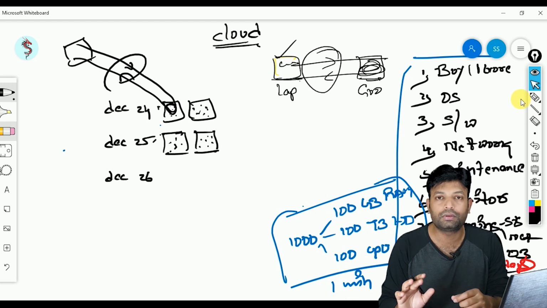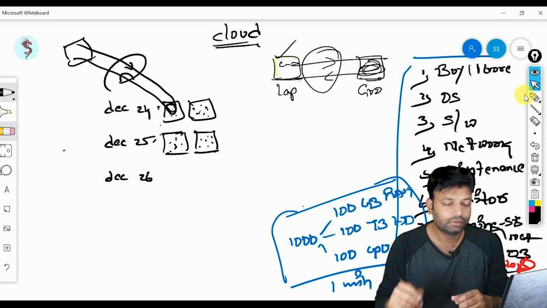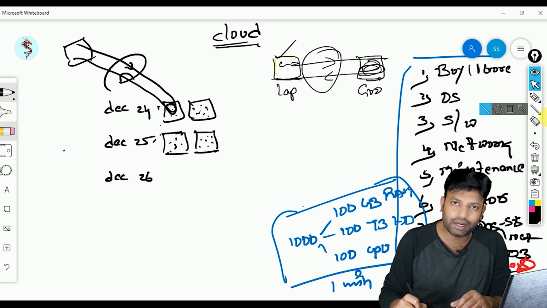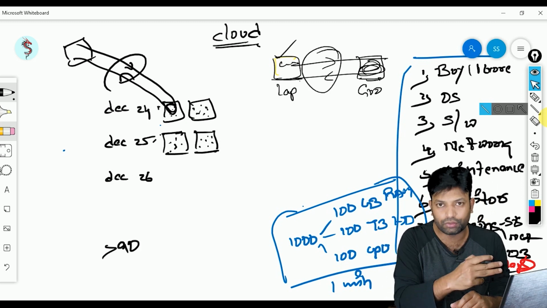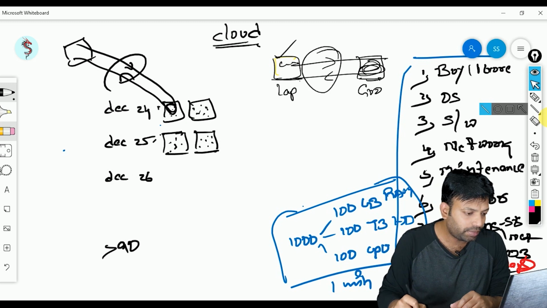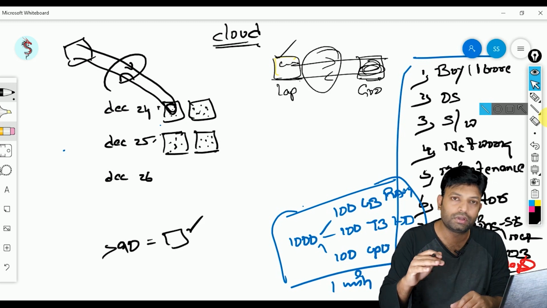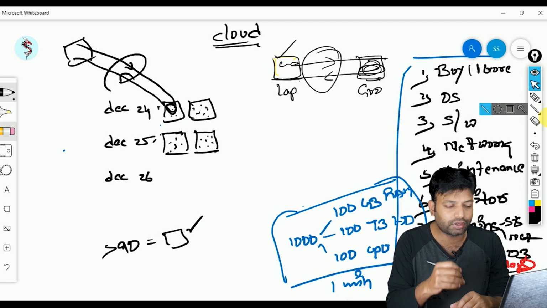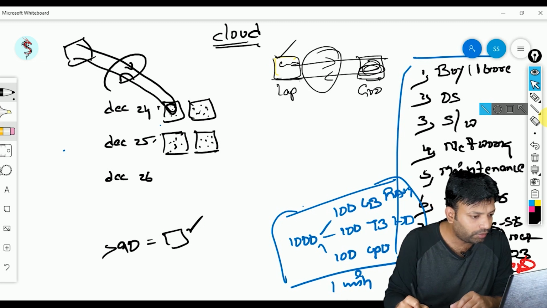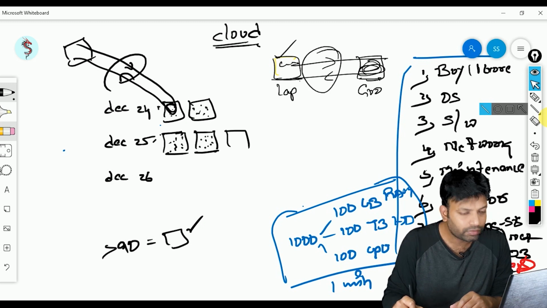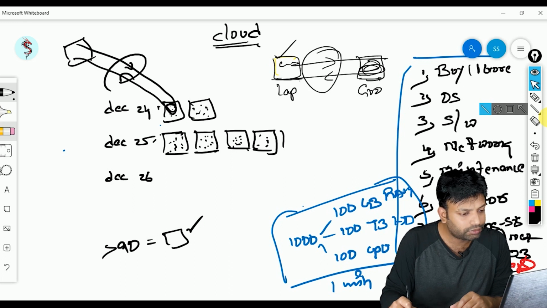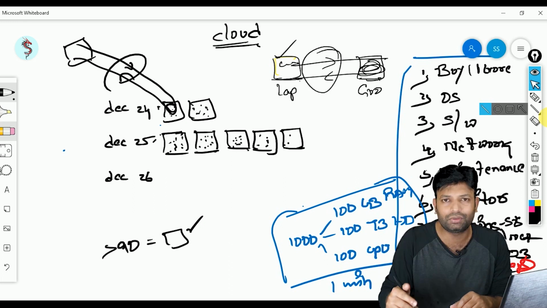But if you go with cloud, we have a proper solution for that. I write one simple condition: if the load on my servers goes beyond 90, please launch one more server. So if the load is more than 90 on these two servers, AWS will automatically launch one more server. If the load is more than 90 on these three servers, it automatically launches one more. If it is more than 90 on these four, it will launch one more. The 90 or 80, that number is up to us.